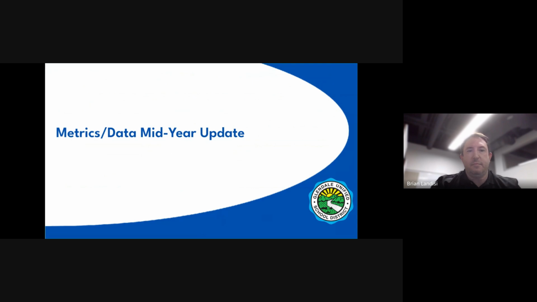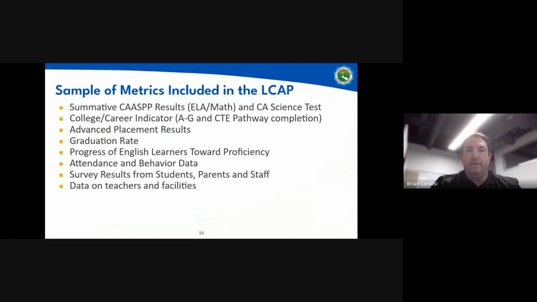Now we'll look at some of the metrics and data that we use as part of our LCAP plan. These come from a variety of areas, including our state tests, our college and career indicators, the dashboard results, our advanced placement results, graduation rates, checking as our students that are English learners are moving towards English proficiency, attendance and behavior data, survey results, and data on teachers and facilities. So let's dig a little deeper into this.